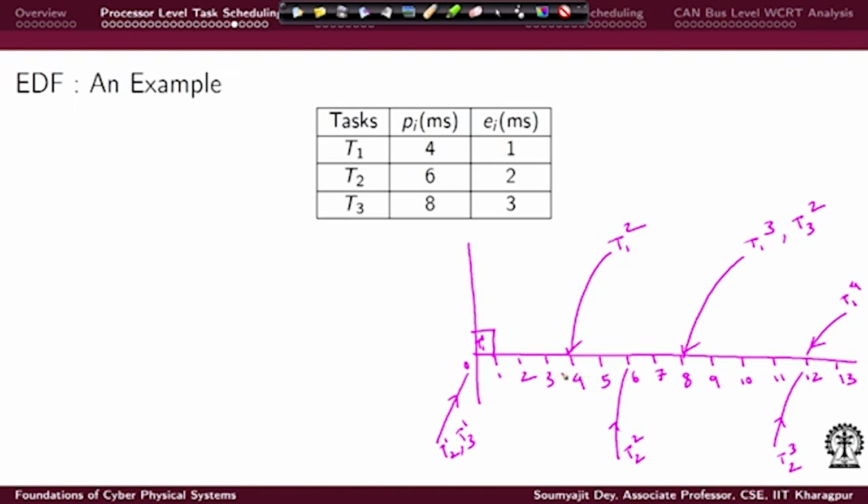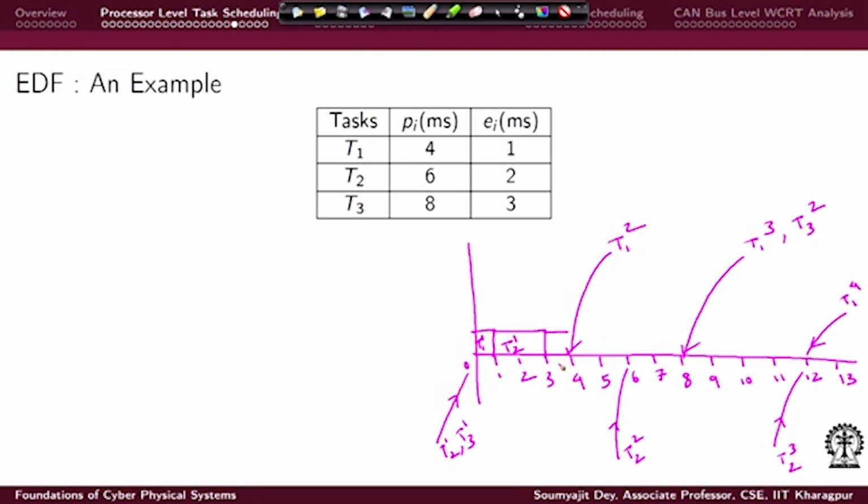So, if you see here, T1's first instance is done and T2's first instance is pending, T3's first instance is also pending, and T2 has an earlier deadline with respect to T3. So, T2 can execute for 2 cycles and it will get done here, and then now comes the thing, T3's first instance will now start, because right now nothing is pending. So, T3's first instance starts, but then T1's second instance comes right here.